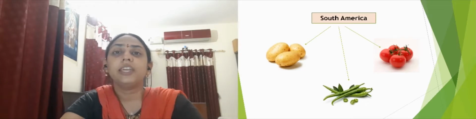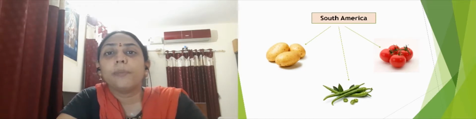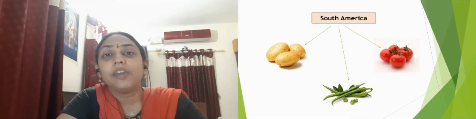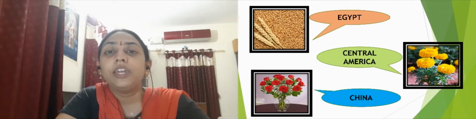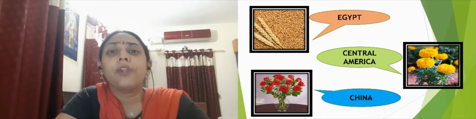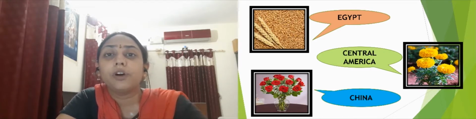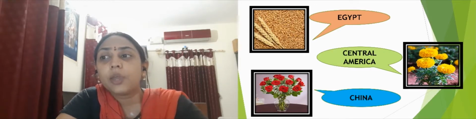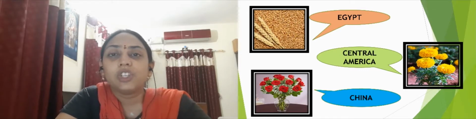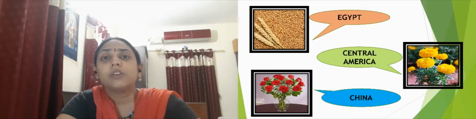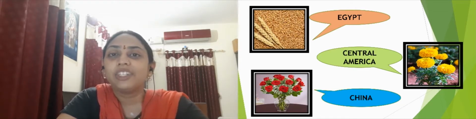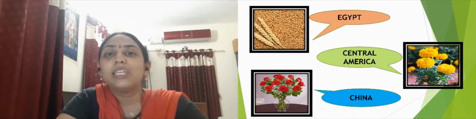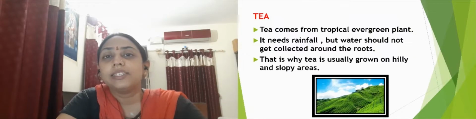For example, potatoes, tomatoes and green chilies were from South America. In the same way, wheat is from Egypt, right? Flowers like marigold were from Central America. Roses are from China. So, different plants have travelled from long distances and reached India, and we can get these varieties in India very easily.